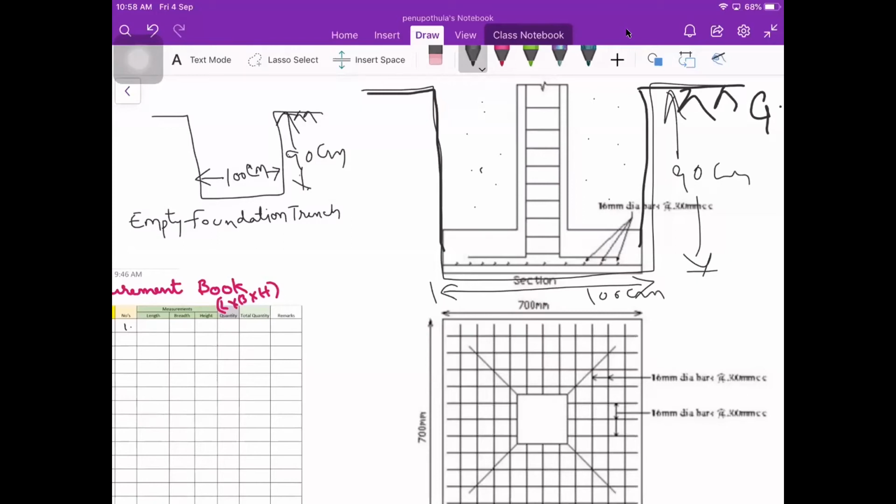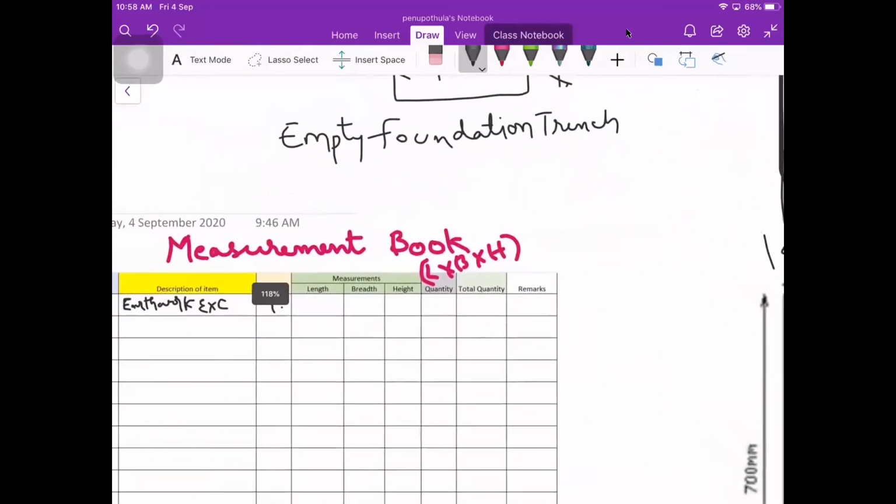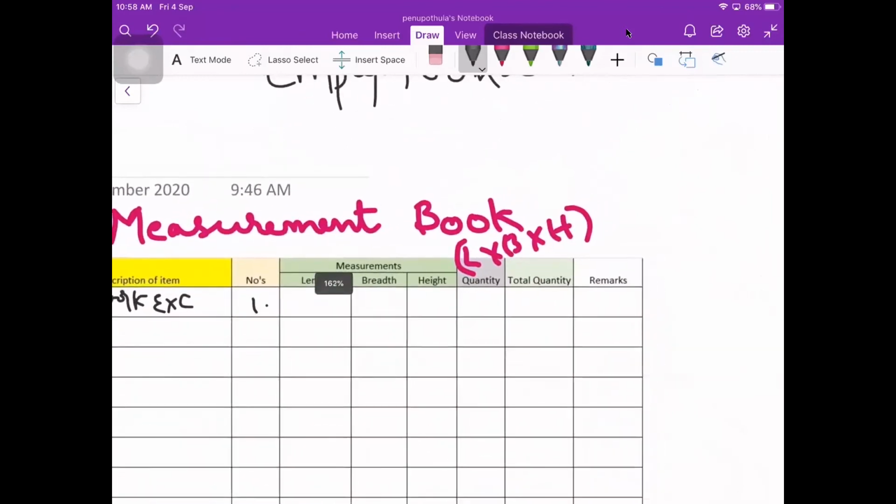Okay, so we have got the length and height. The length is 100 centimeters, which is 1 meter. Generally, we will take all the things as meters. So 1 meter, and the height is 90 centimeters, that is 0.9.